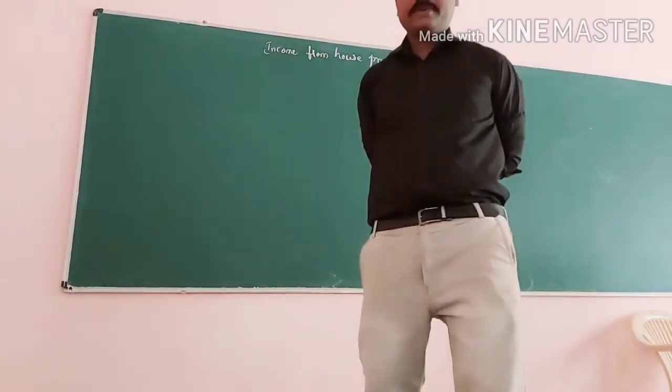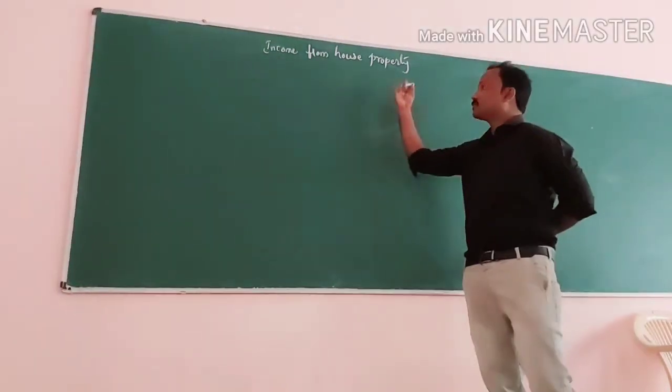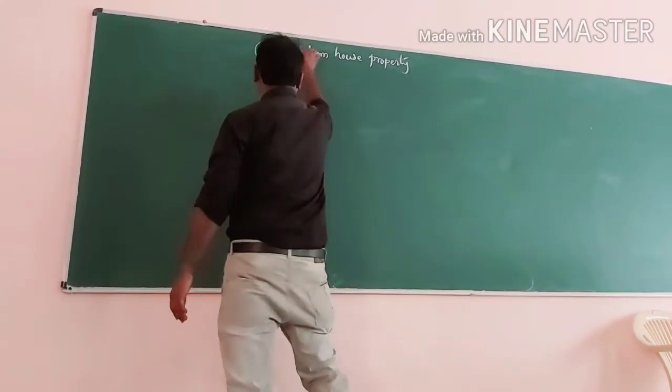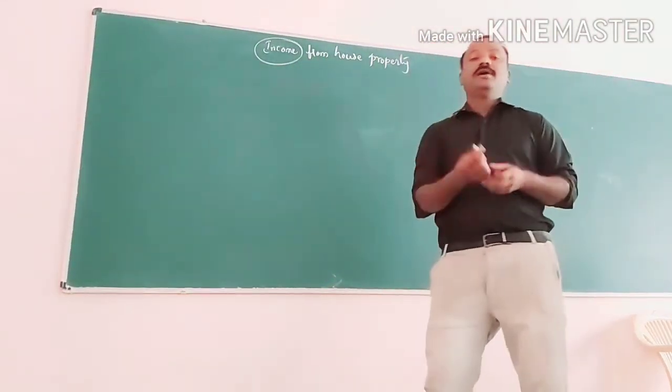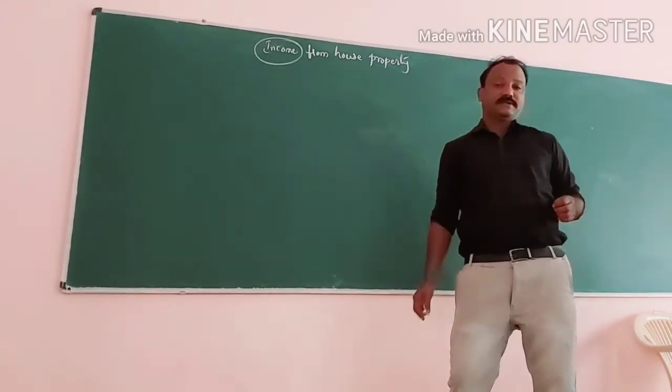Right. So first let me begin with the meaning of income from house property. What is income from house property? First of all, it is an income. It is an income on which we need to pay income tax. So what type of income is this?